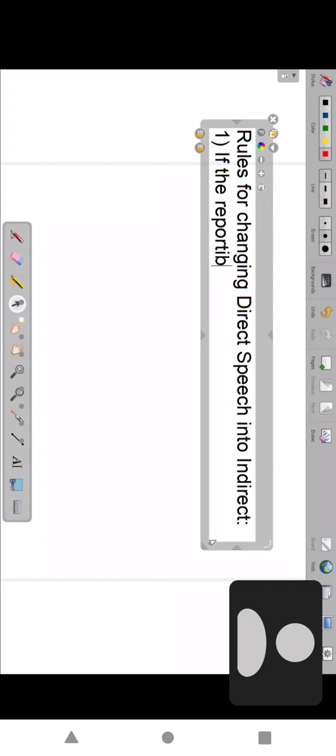The reporting verb is in the simple present tense.